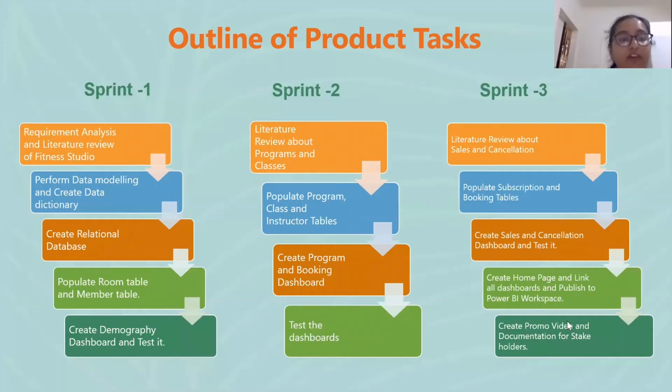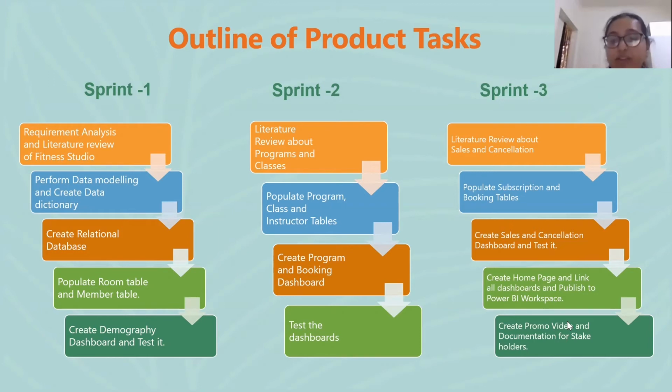Under the outline of product task, we have listed down all the tasks relevant to the specific sprint. We had 3 sprints in the entire project. In sprint 1, we did the requirement analysis and literature review for the Fitness Studio subscription project, and then performed data modeling in the Erwin data modeling tool, created a data dictionary, and created a relational database in SQL, and populated the room table and member table data, and created the demography dashboard and tested it.